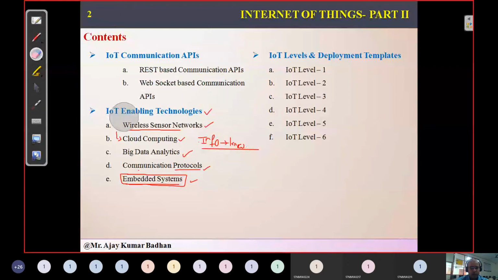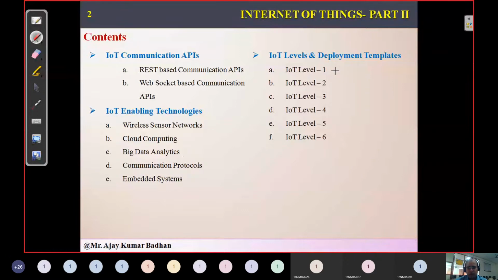Then we have something called IoT levels and deployment. As I told you, based upon our requirements, we have different types of levels. Here we have 6 different levels, and we'll be discussing them one by one. Initially, like I told you, your seniors have constructed different projects based on IoT, but we cannot call them IoT because those are smart devices. Those things come under here, maybe IoT level 1.